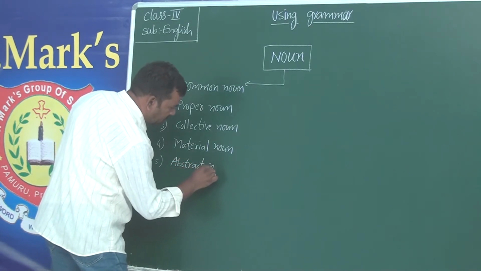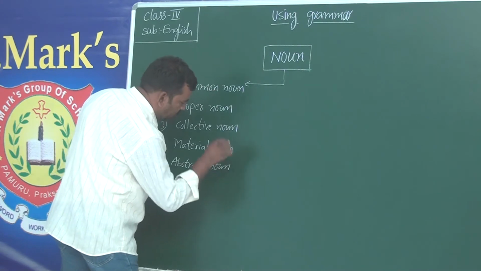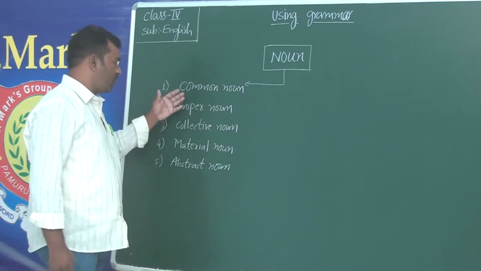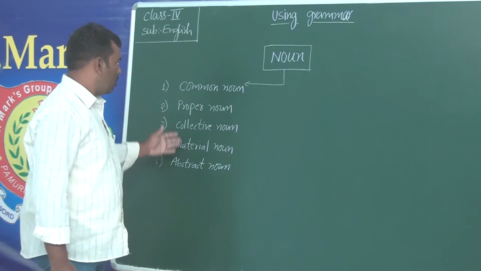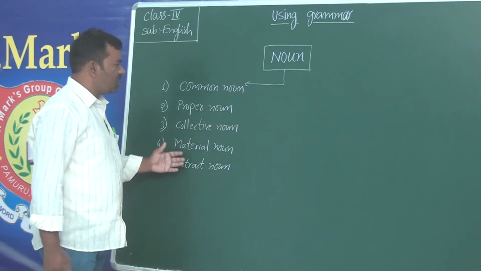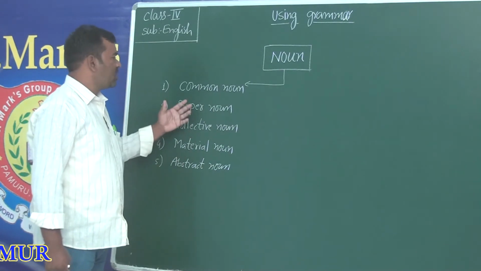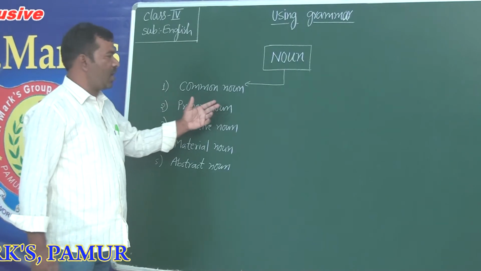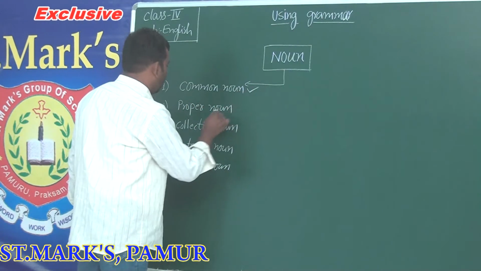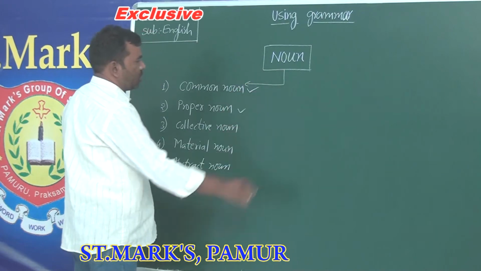Okay, so these are the 5 forms of nouns. Among these 5, in this class, we will see what is a common noun and what is a proper noun.